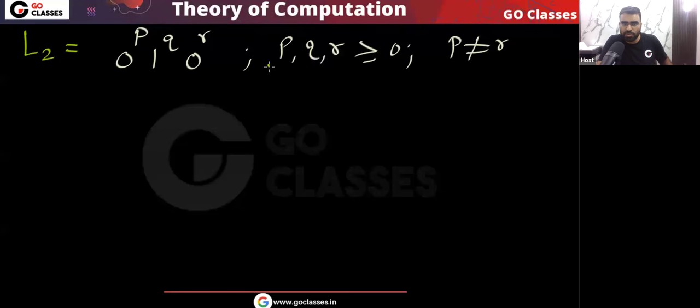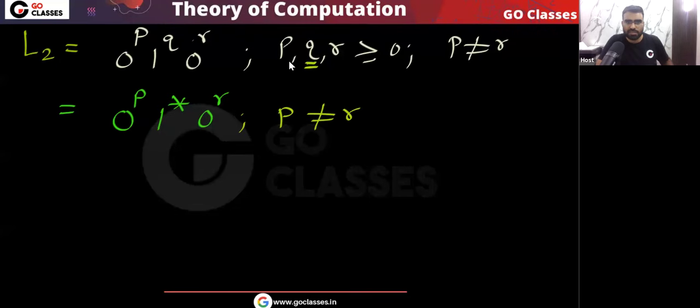But here you can notice there is no relationship between Q and P. There is no relationship between Q and R. Yes or no? So if you look at Q, this is just any value greater than or equal to 0. So this same language I can write like this: you have 0 power P. Remember, Q has no relationship with P or R. So it is like 1 star and then 0 power R. Is this clear? Where P should not be equal to R. Very simple. This language I can write like this.